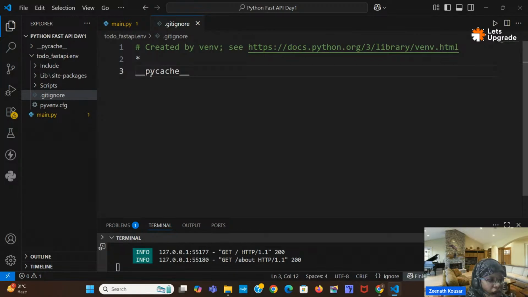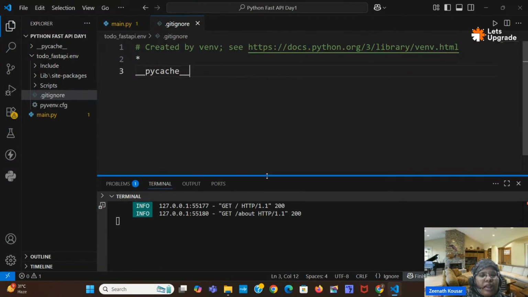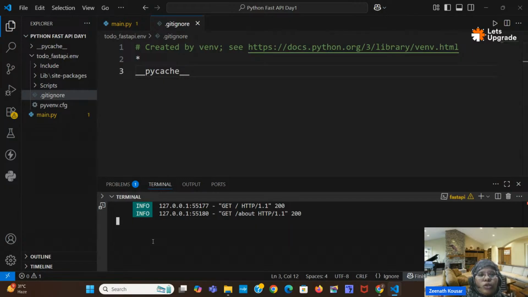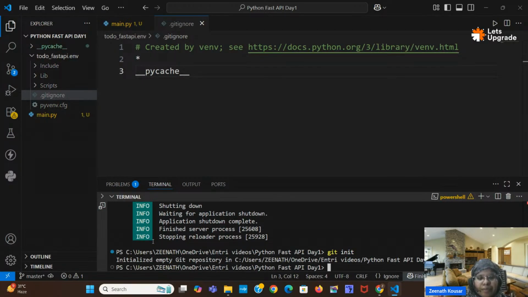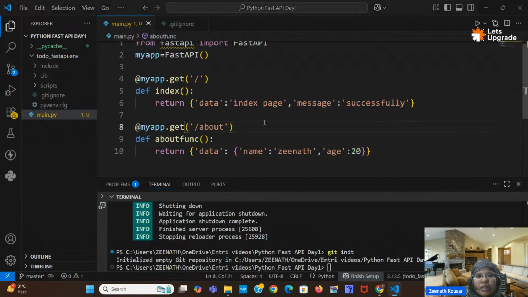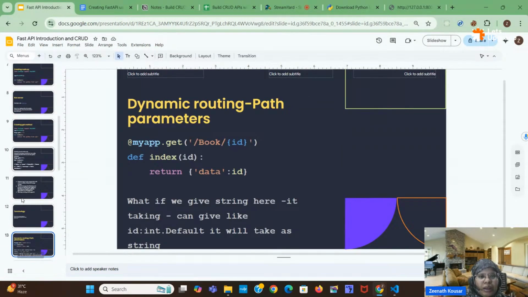What does the .gitignore file mean? Whatever file names or folder names you write here will not be stored into GitHub. So here if I do git init, and check here, this pycache won't be in the tracking area. It won't be stored into GitHub. This GitHub thing we will see later. Next, if anything else we will discuss, then we will go to the API creation.